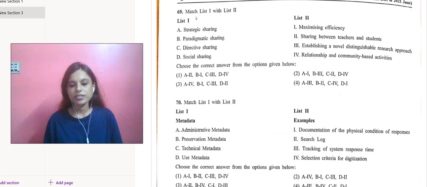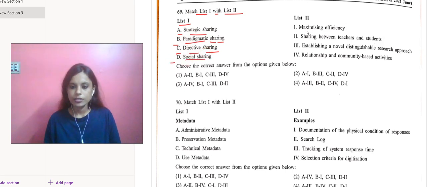The next question is once again match list 1 with list 2, and it says list 1 says strategic sharing and B says paradigmatic sharing, C says directive sharing, D says social sharing. And on this side we have maximizing the efficiency, sharing between teachers and students. So for strategic sharing we can go with maximizing the efficiency.